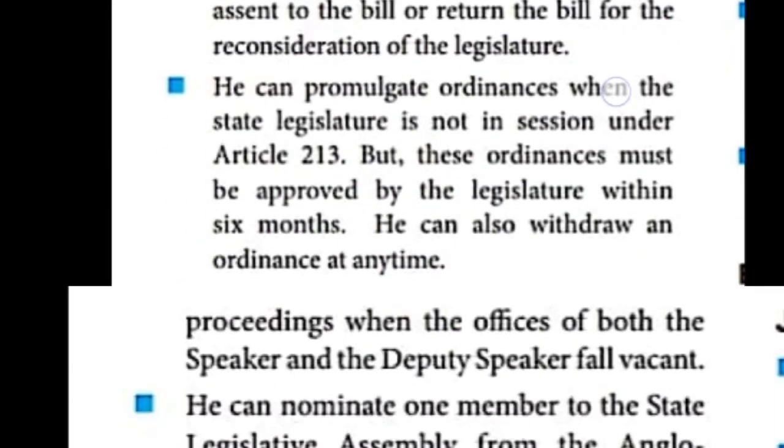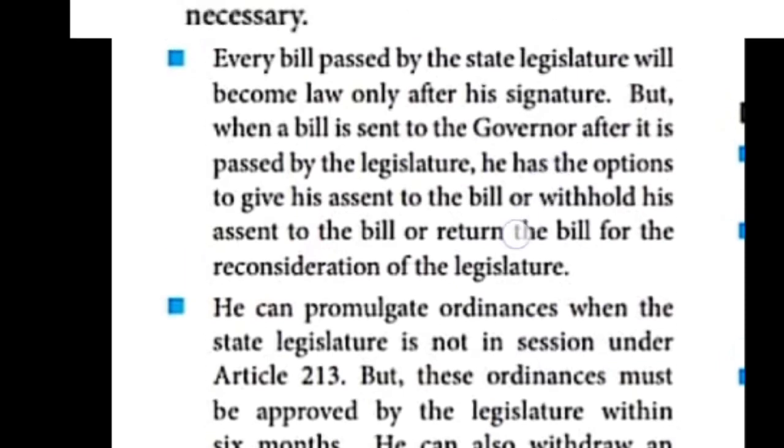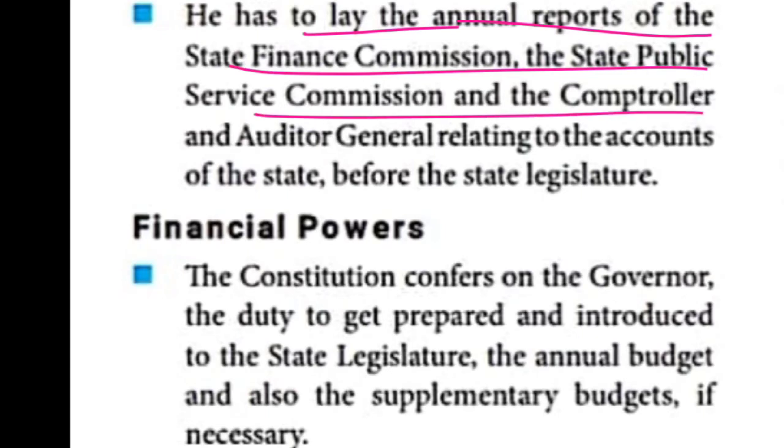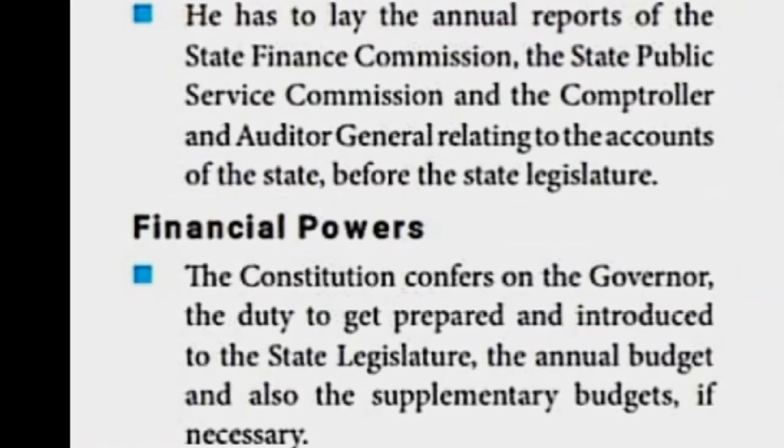The last point is he has to lay. What is the meaning? Submit. The governor has the power to submit the annual report of the State Finance Commission, the State Public Service Commission, and the Comptroller and Auditor General relating to the accounts of the state, before the state legislature.